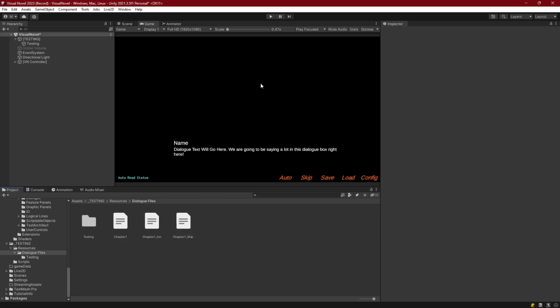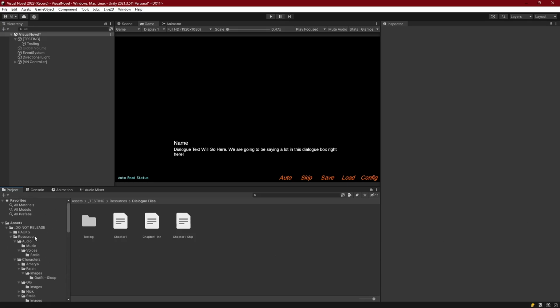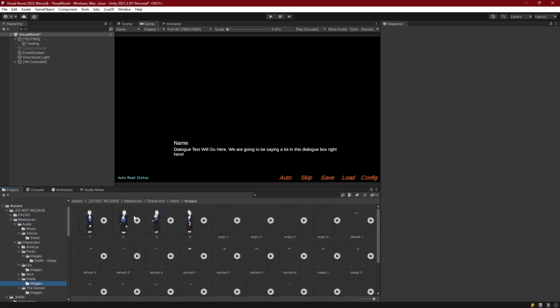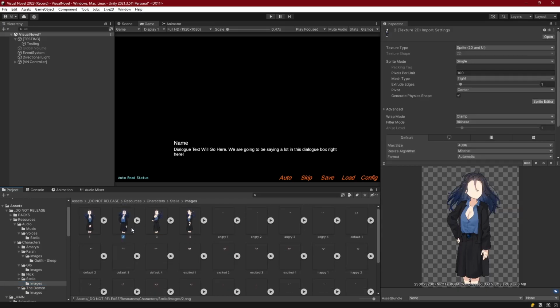If you're using Model 3D or Live 2D characters, this isn't going to apply to you so much, but if you're using sprite characters or sprite sheet characters, then this will be pretty important. So if we just go in and look, let's say I go to my resources and check out Stella. Stella has all these different images, and we just call the name of an image with set sprite or transition sprite, and we can load up that sprite. No big deal.